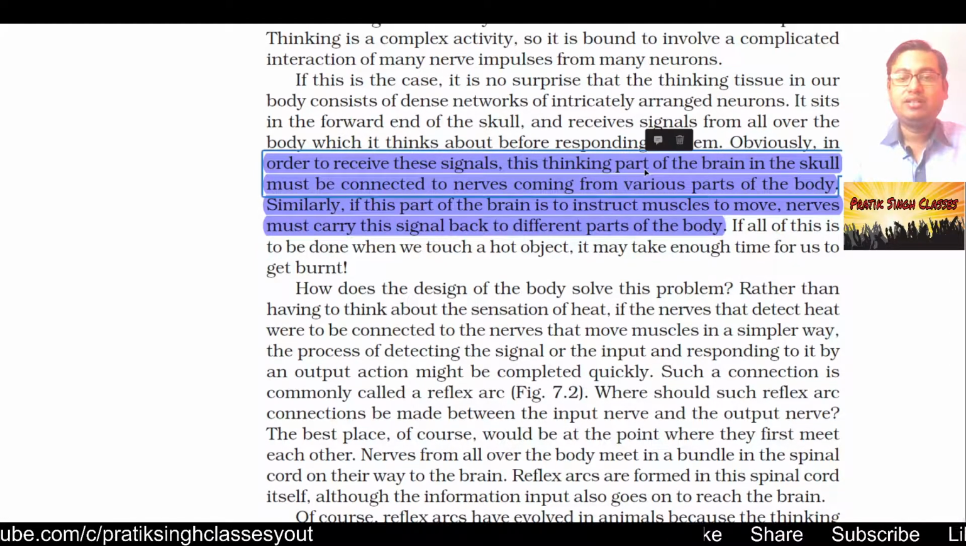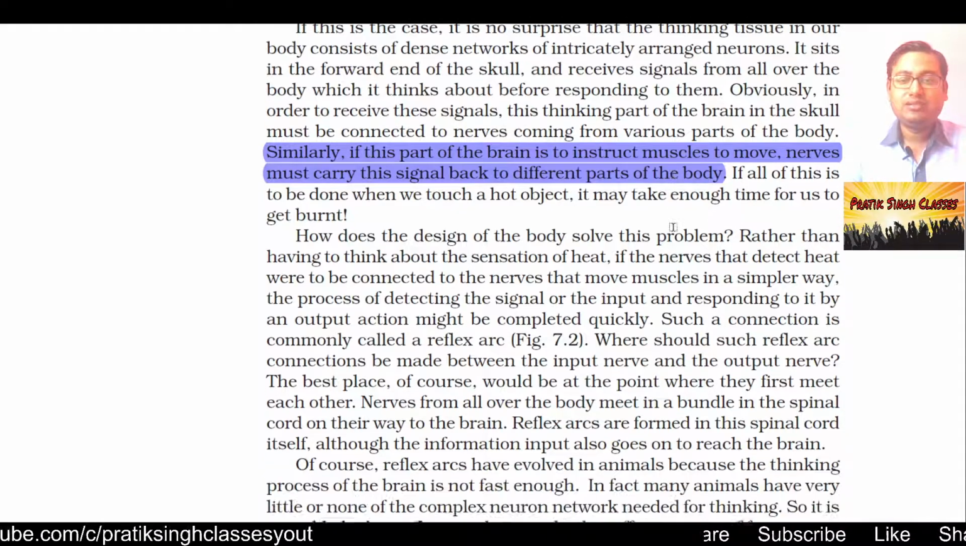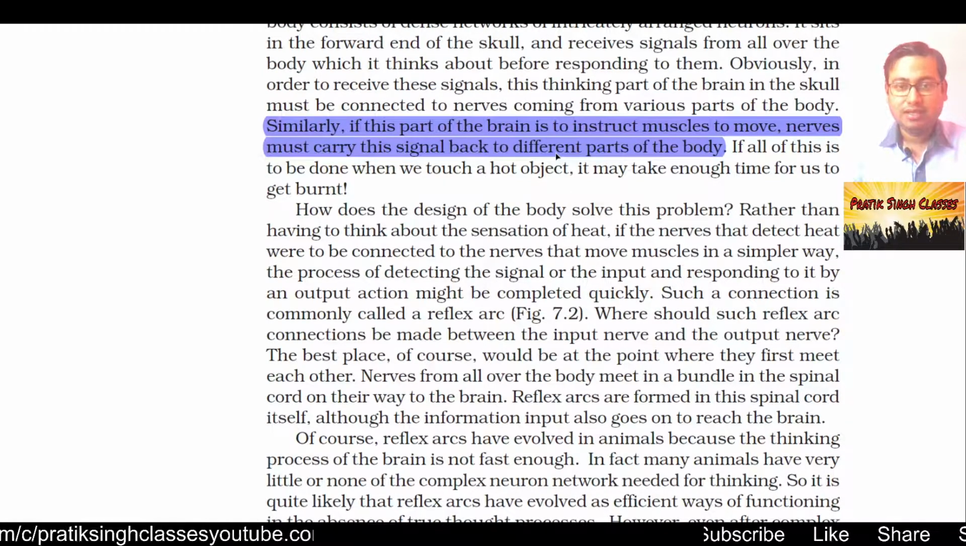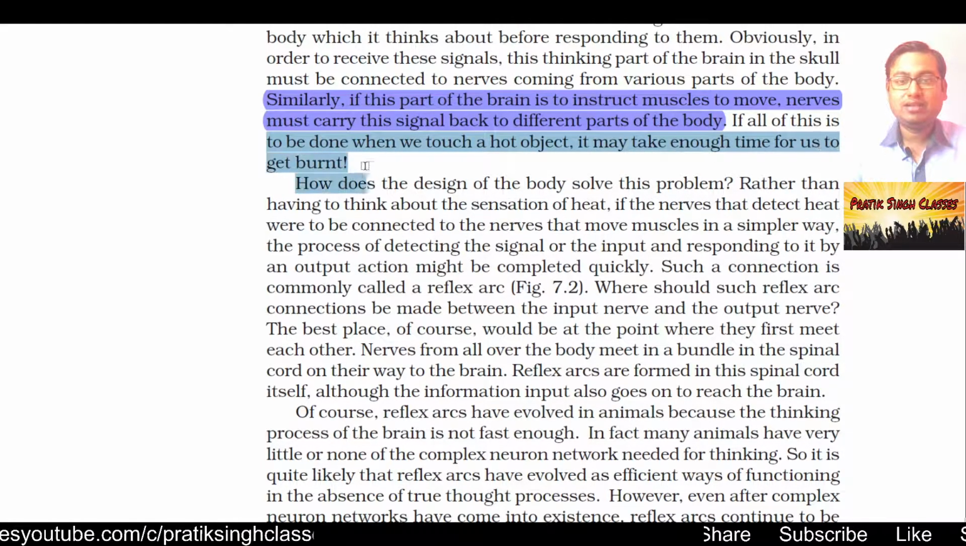That means first the nerves will collect the information, then it will be processed, then it will go from one to the other, up to the thinking tissue of the brain. Then the brain will do some calculations, then again that instruction made by the brain, that thinking tissue, will be given to the nerves, and then it will be transported to each and every different part of the body which has to be taken into consideration, or which has to take action. If all of this is to be done when we touch a hot object, it may take enough time for us to get burned.